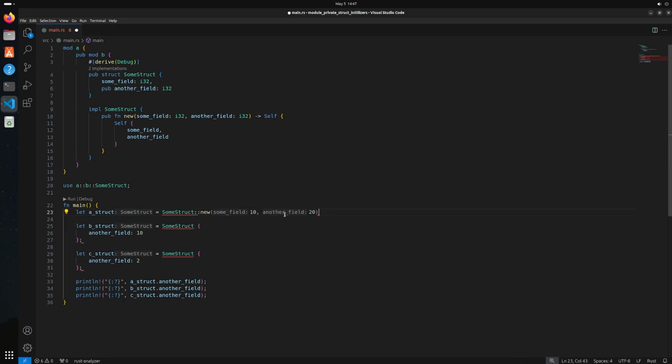And if we do it like this, now you'll see we can, in fact, initialize a struct. We just had to do it with an associated function that was inside the implementation of the struct.